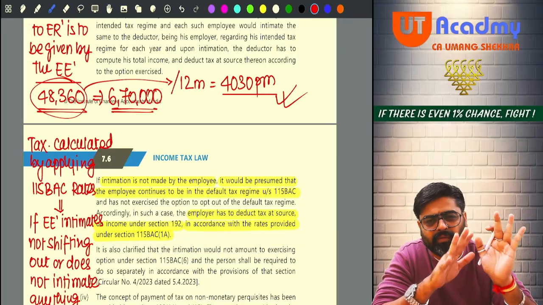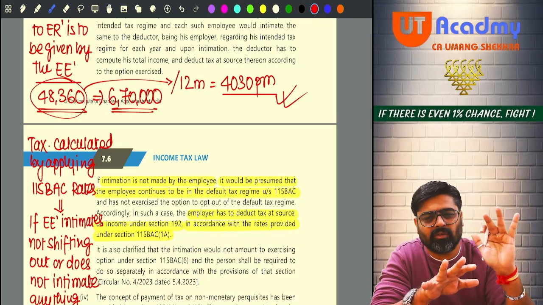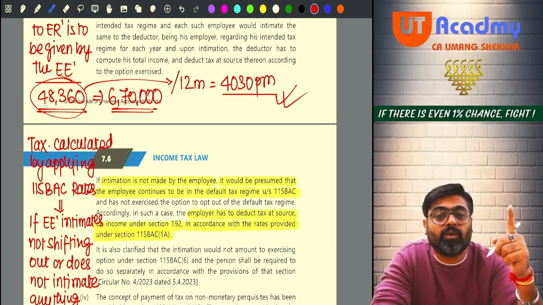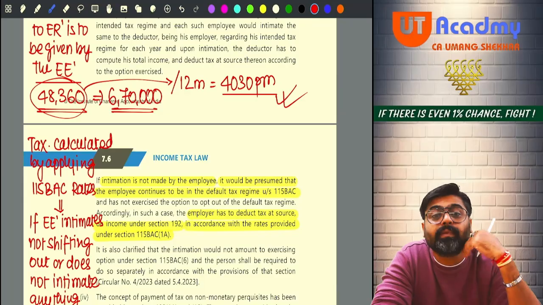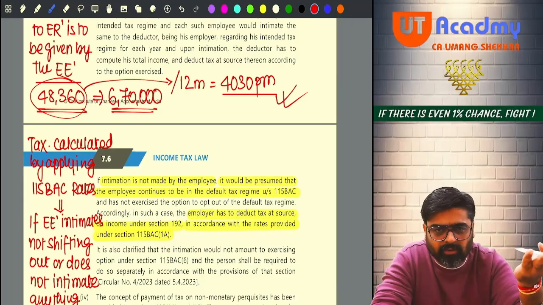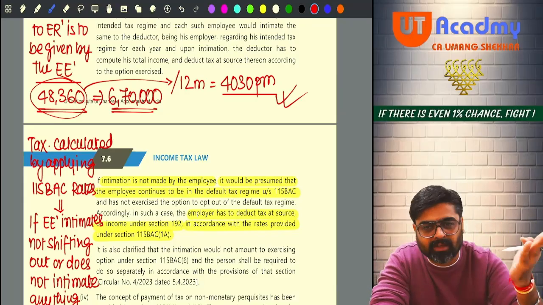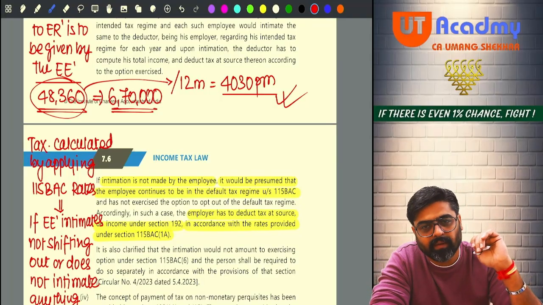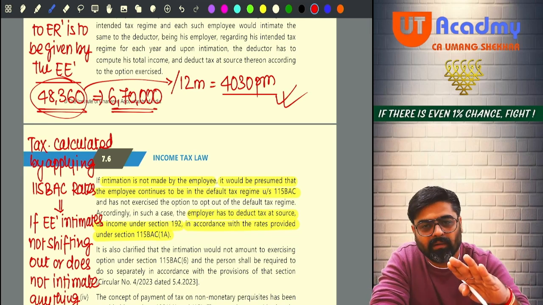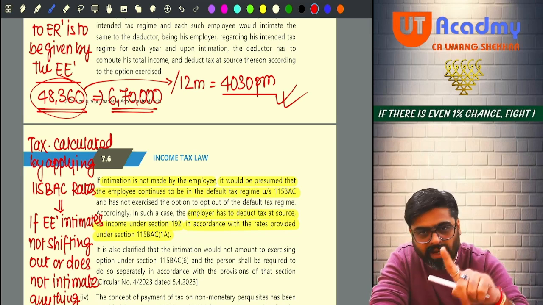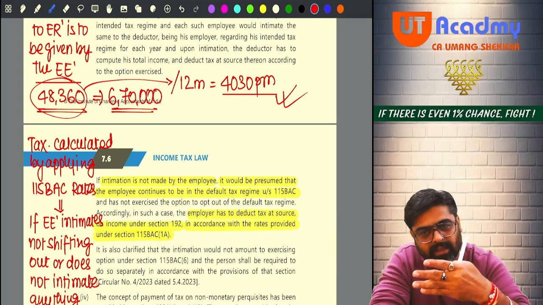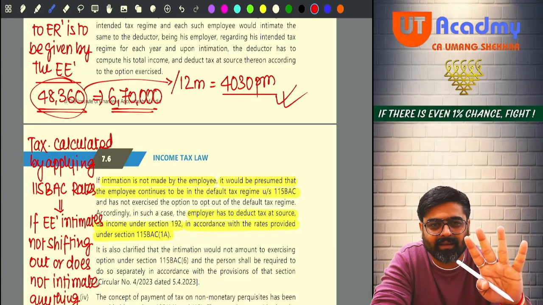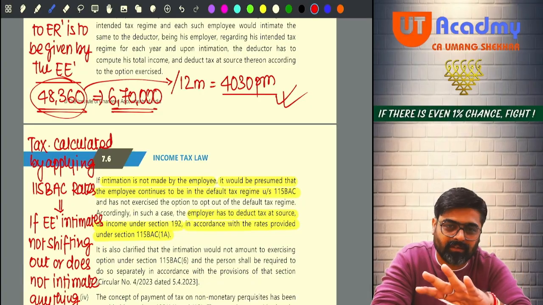And monthly salary, for example, was not 60,000, monthly salary was 80,000. So 80,000 into 9 will be how much? April to March you are not going to get the salary now. Now you have joined the employer on 1st of July, this is the first year. So July to March, how much you are going to get? 80,000 into 9, 7,20,000. Same amount I have kept deliberately, so that the calculations remain same.